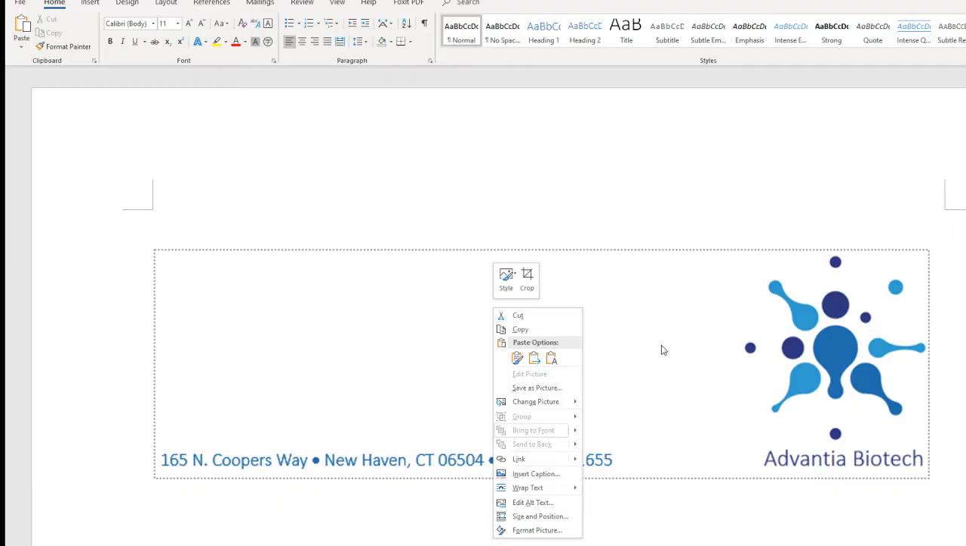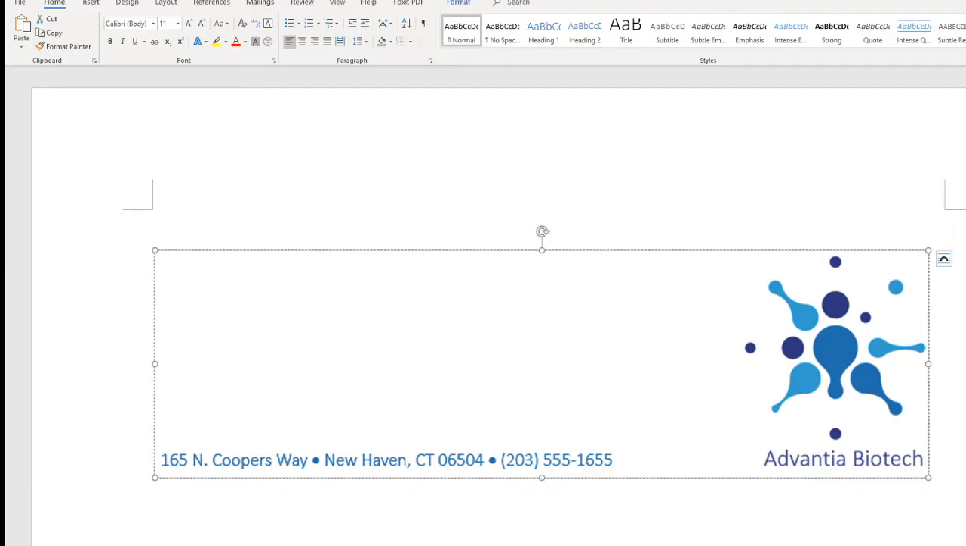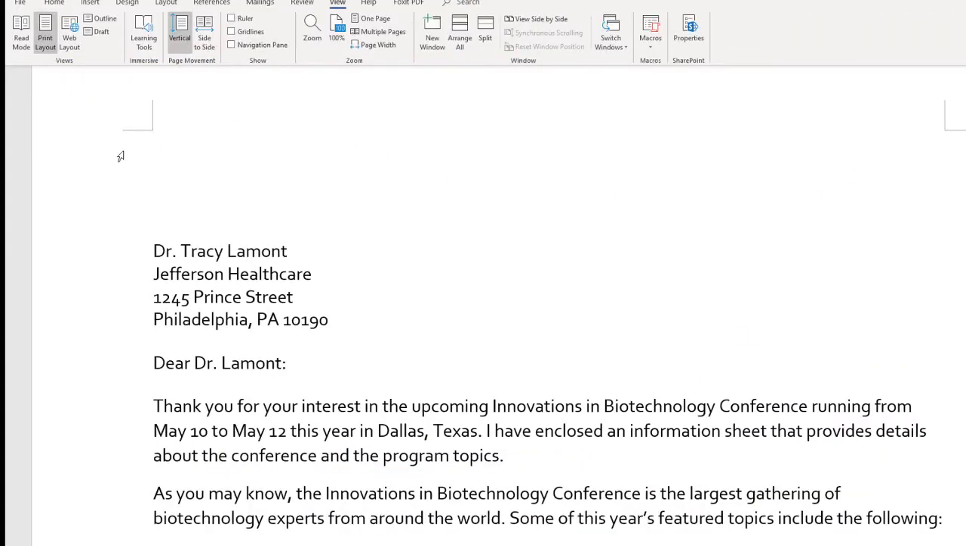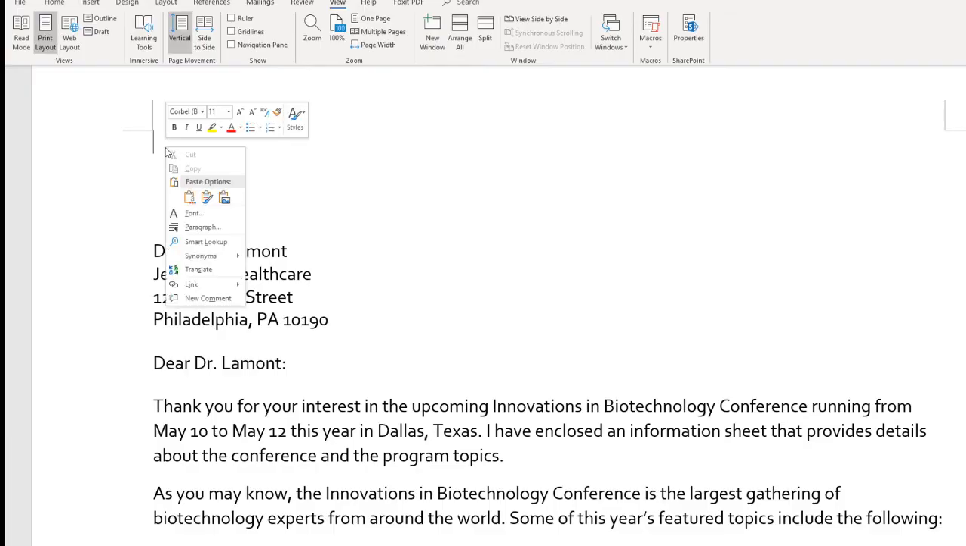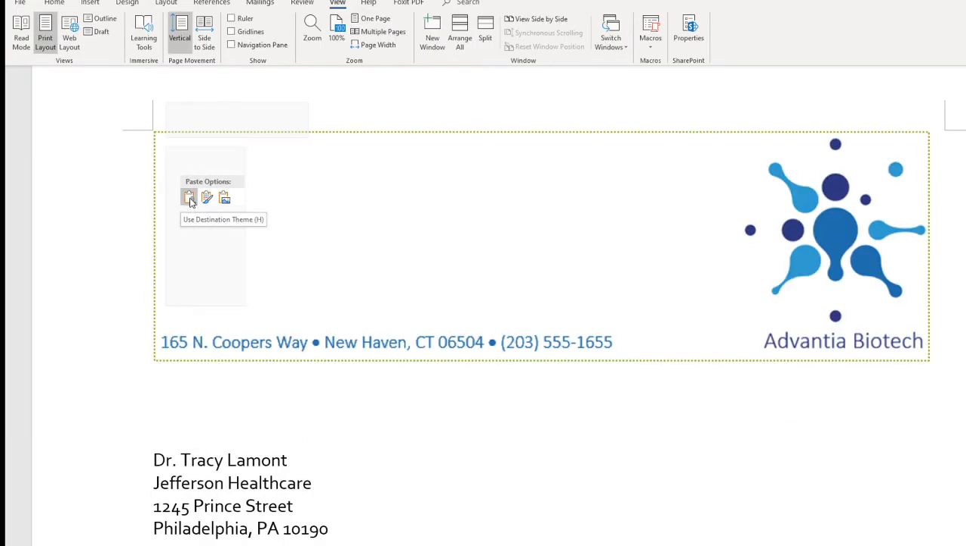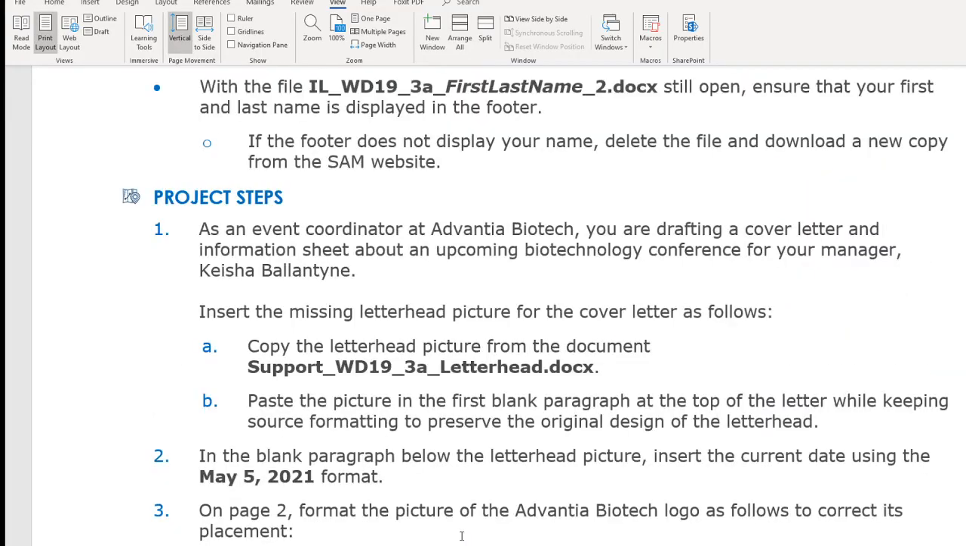Okay, so I'm going to copy, and I'm coming back right here to this blank space, and I'm going to right click and paste. But when I paste it, I want to use the source formatting. Okay, so I paste it right now. All right, so that's your step one.